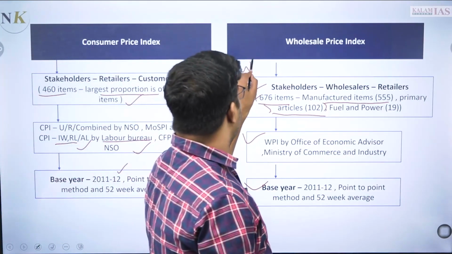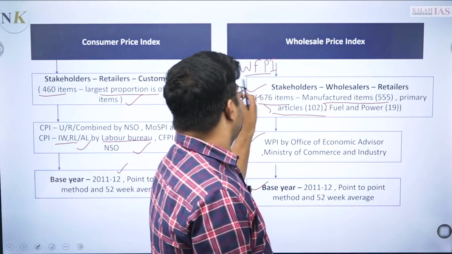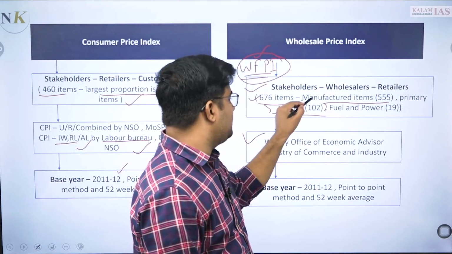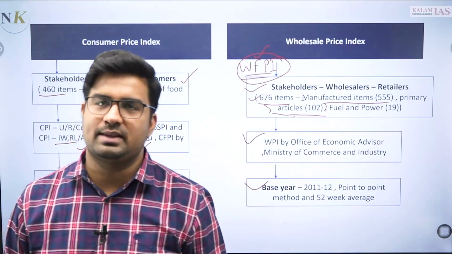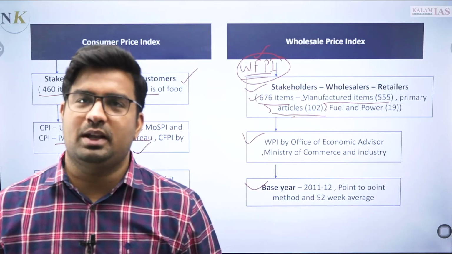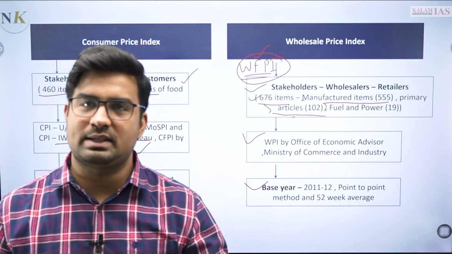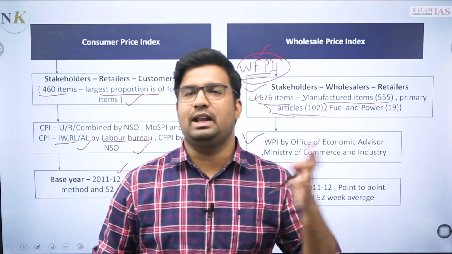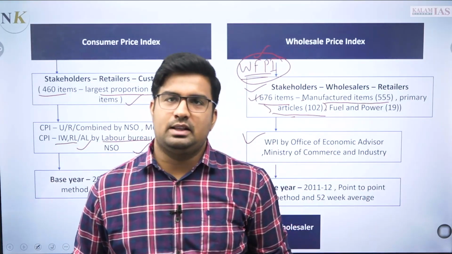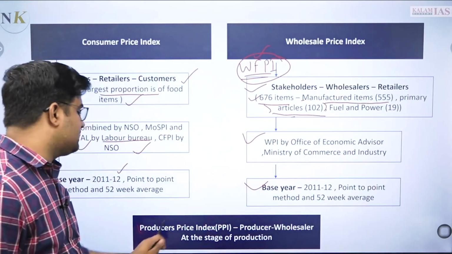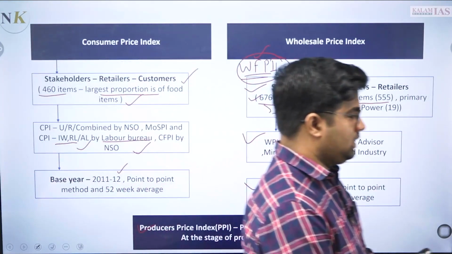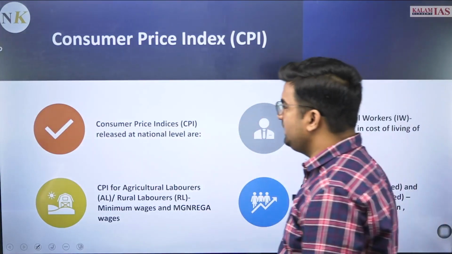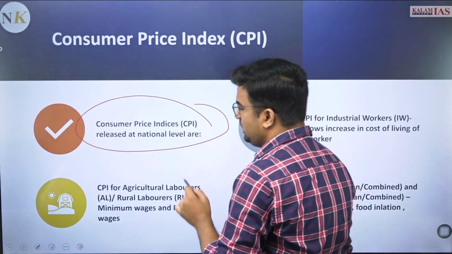And there is also WFPI, that is wholesale food price index, and based on that the food items or food articles in the primary and manufactured items are being calculated, the price rise is being calculated. So CPI में क्या करें, price rise calculate करें, WPI में भी price rise calculate करें, and based on that the inflation is being calculated at the level of wholesale and at the level of retail. And at the level of producers price index we have just discussed, and that is done at the stage of producers. Now consumer price index के बारे में बात की अभी हमने national level पे.